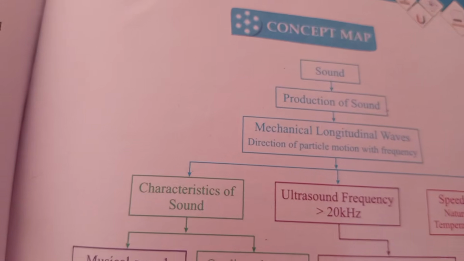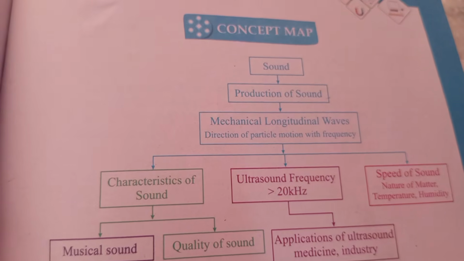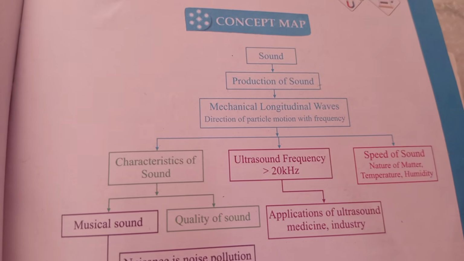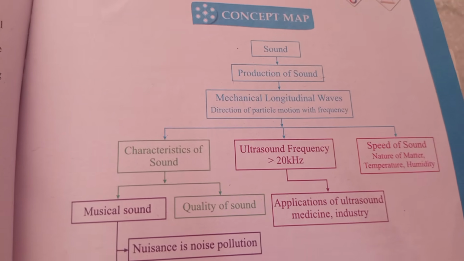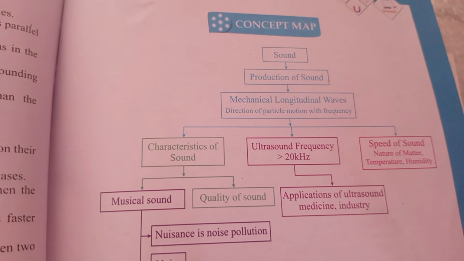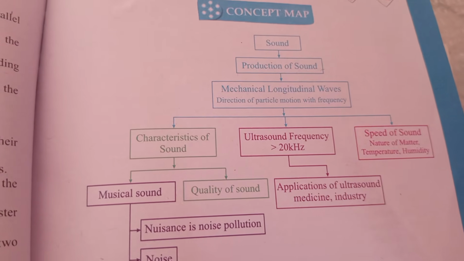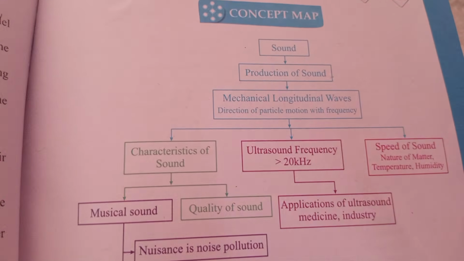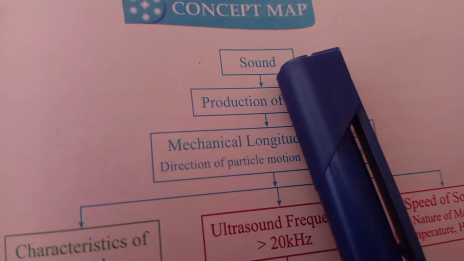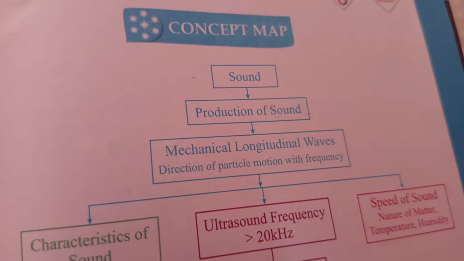Today I will teach you a concept map of each chapter of physics, because you know that we study each chapter, but sometimes we don't understand the concept map. The concept map is a brief, concise, and summarized way of presenting the whole lesson in key forms. So let's start. This is the concept map of chapter number 2 of physics, sound.